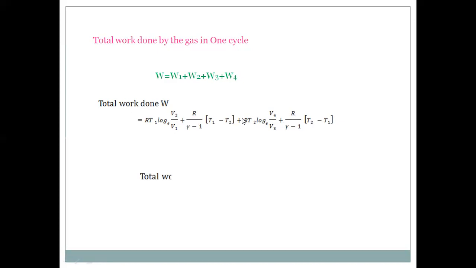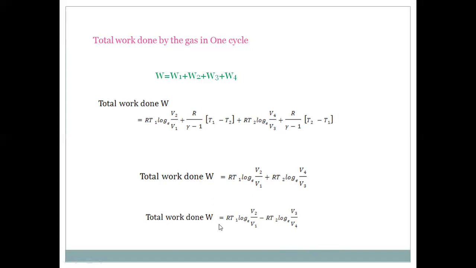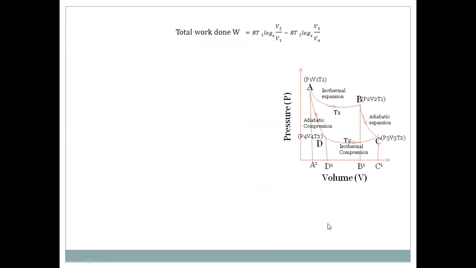They cancel each other. The total work done in this cycle, W, is equal to RT1 log V2 by V1 plus RT2 log V4 by V3. So what is the relation between V1, V2 and V3, V4? Our aim is to calculate that. Here, V4 by V3 is replaced by V3 by V4 by taking the minus sign outside, so that the total work done in one complete cycle, W, is equal to RT1 log V2 by V1 minus RT2 log V3 by V4.